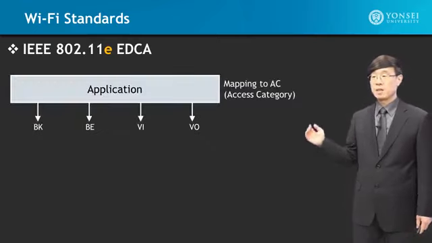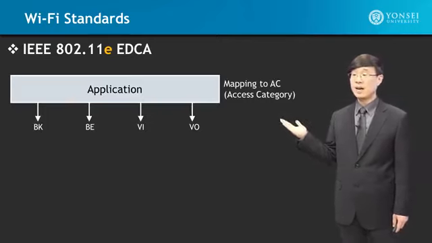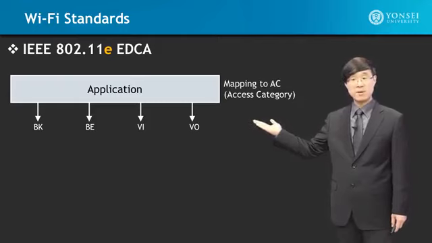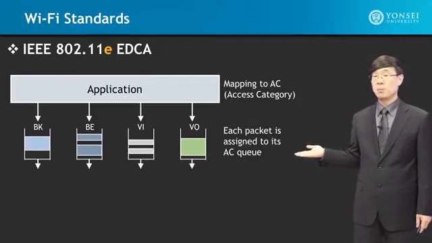EDCA. The system structure will look like this, in which when an application is sending something down, it will identify, is it voice, video, best effort, or is it just background? And based on it, it will have individual queues. And which queue you go into determines what priority of service you get.